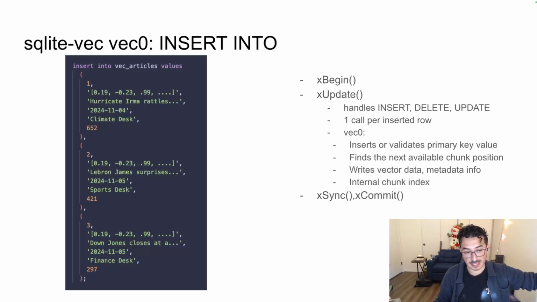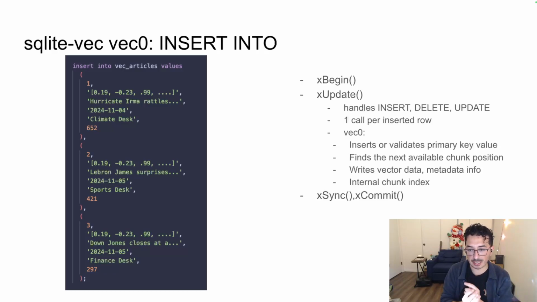So on the left-hand side, it will call xUpdate 3 times with the provided data as an array of values, one per column. And what you have to do is take this array and first validate all the data that was provided. So in SQLite-vec's case, it'll do some validation like, is this primary key unique? Are there any unique constraints for this primary key that we have to worry about? So someone doesn't insert the same row with the same ID 4 times, right?